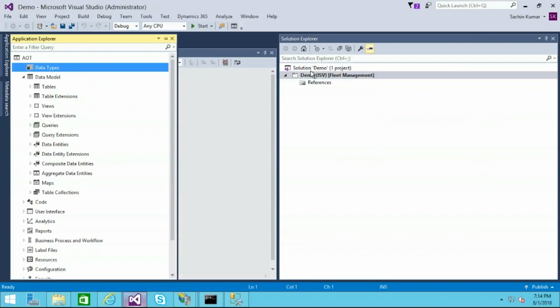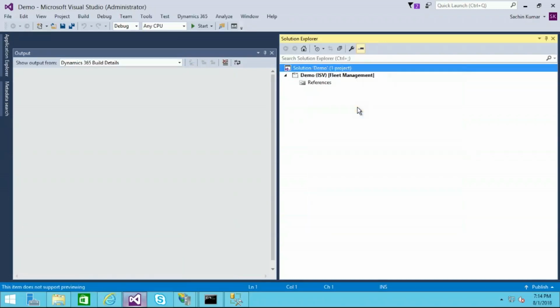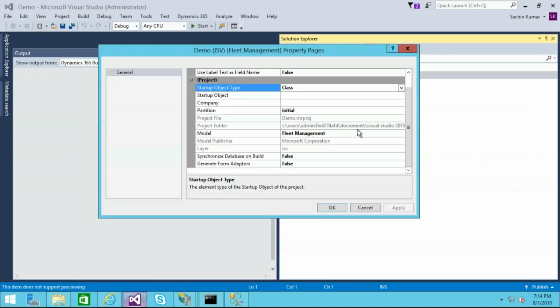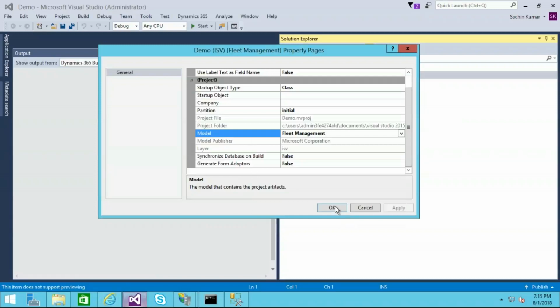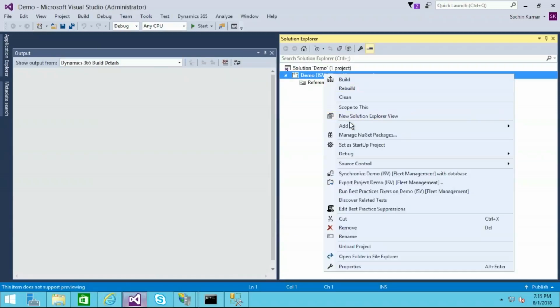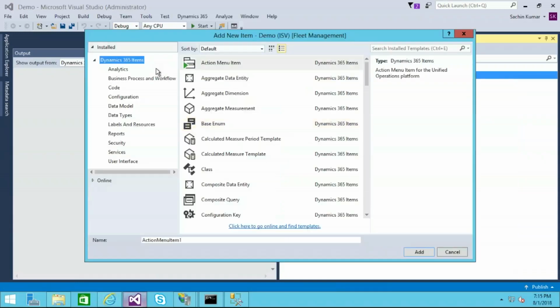If you see here, a new solution, and inside that new solution, the project name. If you want to create one more project, you can create it inside the solution. A solution is nothing but something which contains more than one project. Inside the properties, we can set in which module we are going to use this project, and the objects related to that module. Once you see that, right click, you can go to add item. Once you go to item, you can select what kind of object you are going to create in this project.